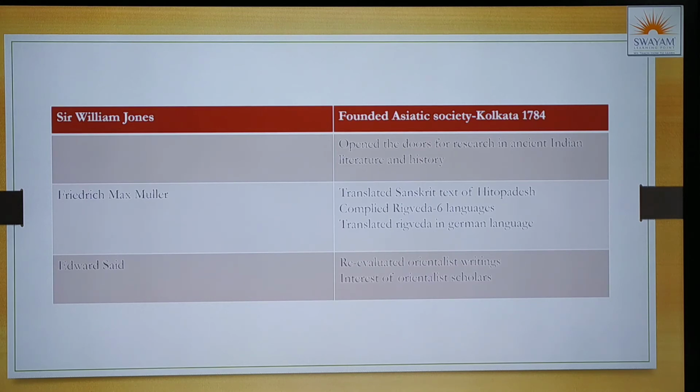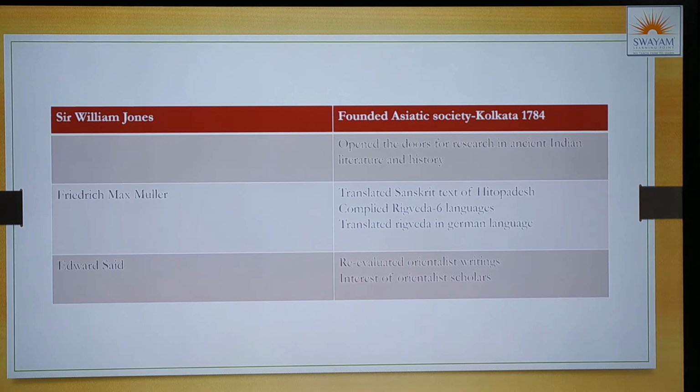Third one, Edward Said. He re-evaluated Orientalist writings. He again started analyzing the European scholars, and he realized that the Orientalist scholars had genuine interest. That is why they took the pains of translating the books from Sanskrit into different languages, into their own languages.